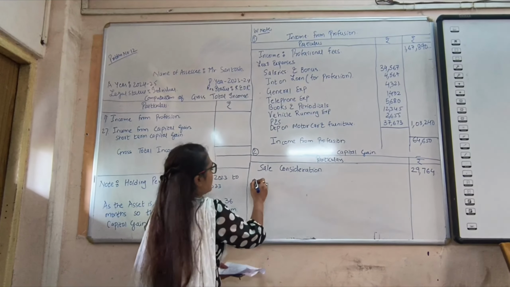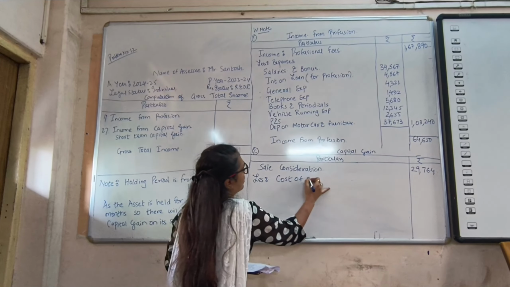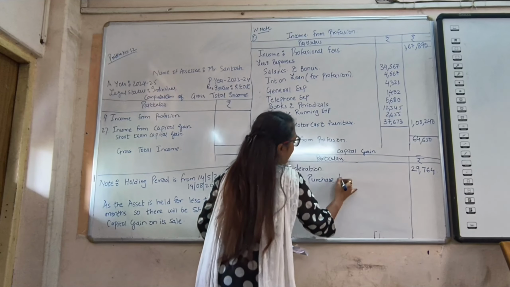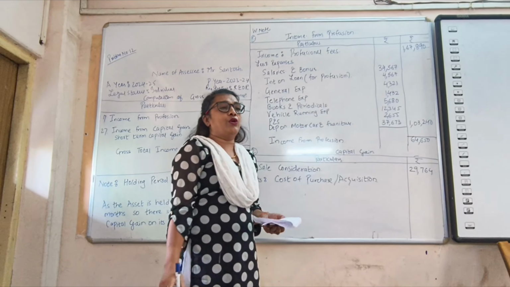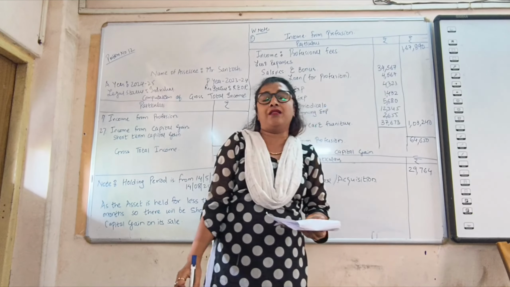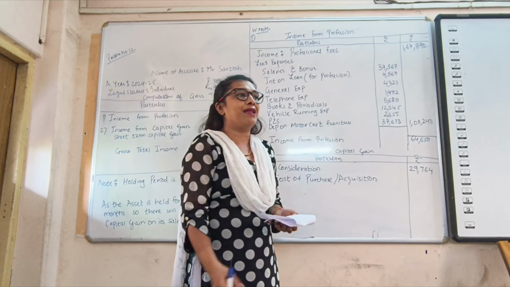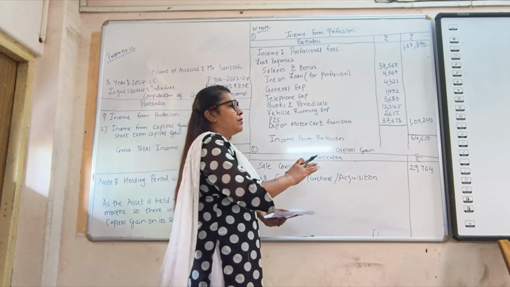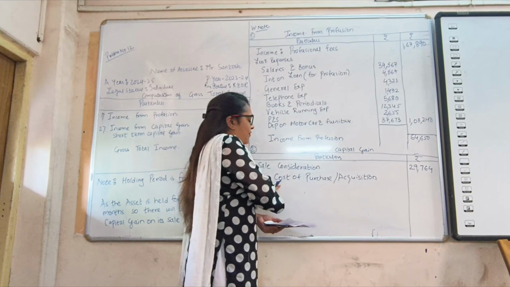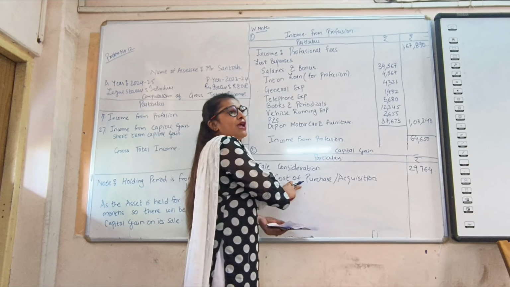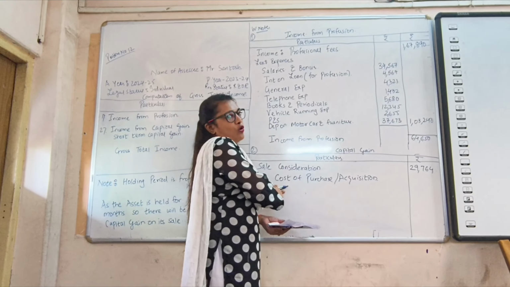Okay. Less cost of acquisition. Now, if it is held for more than 36 months, we would have taken the benefit of indexed cost of acquisition. That I am going to explain in my next chapter. But till this part, I am explaining that if the asset is short-term, we have to deduct the cost of acquisition, and if it is long-term, we have to calculate the indexed cost of acquisition.